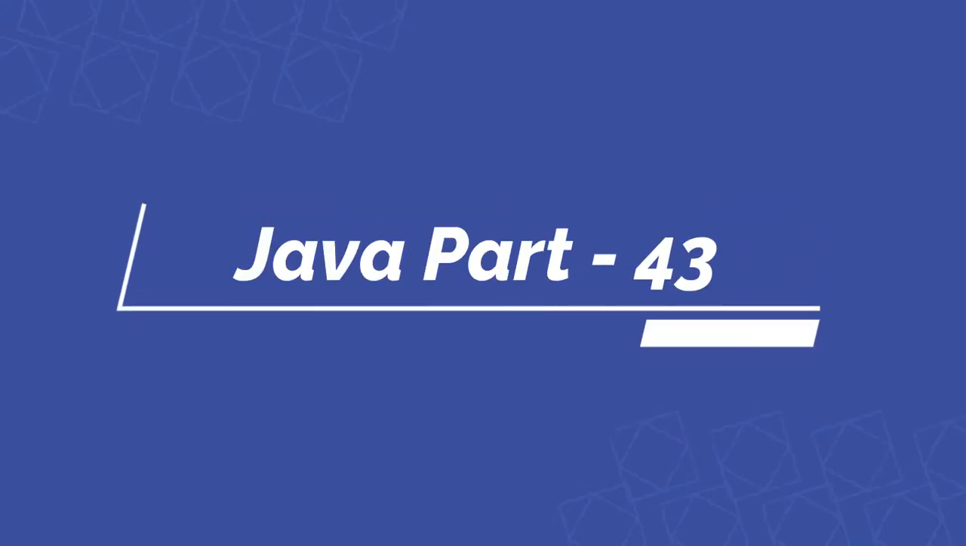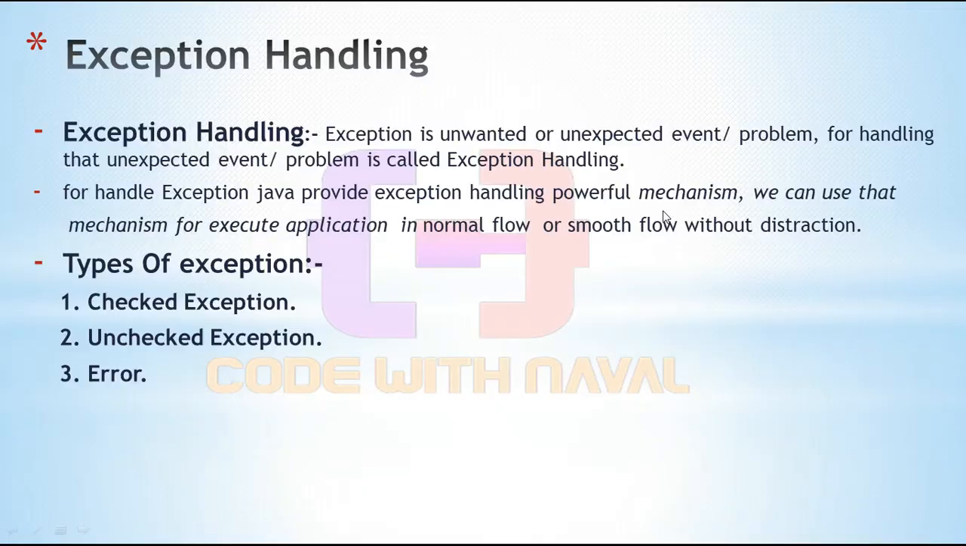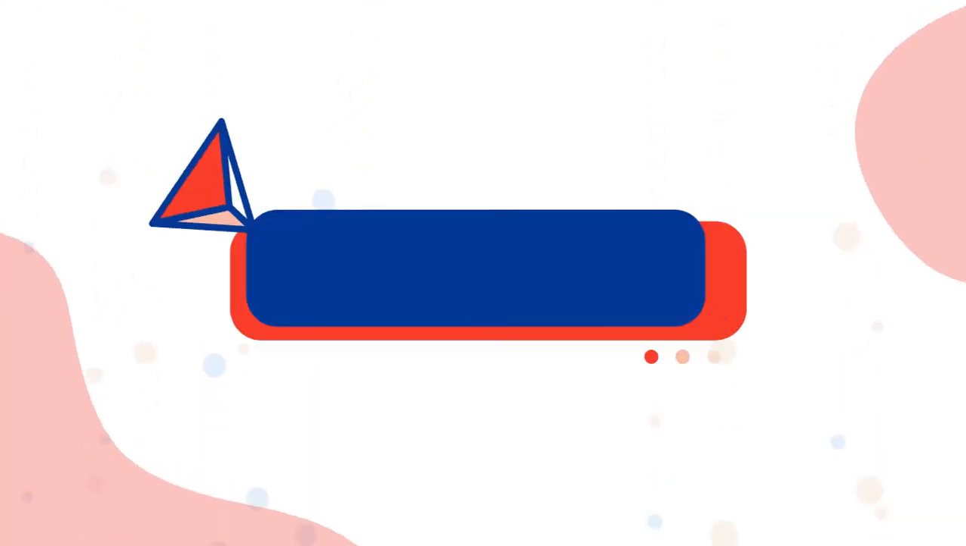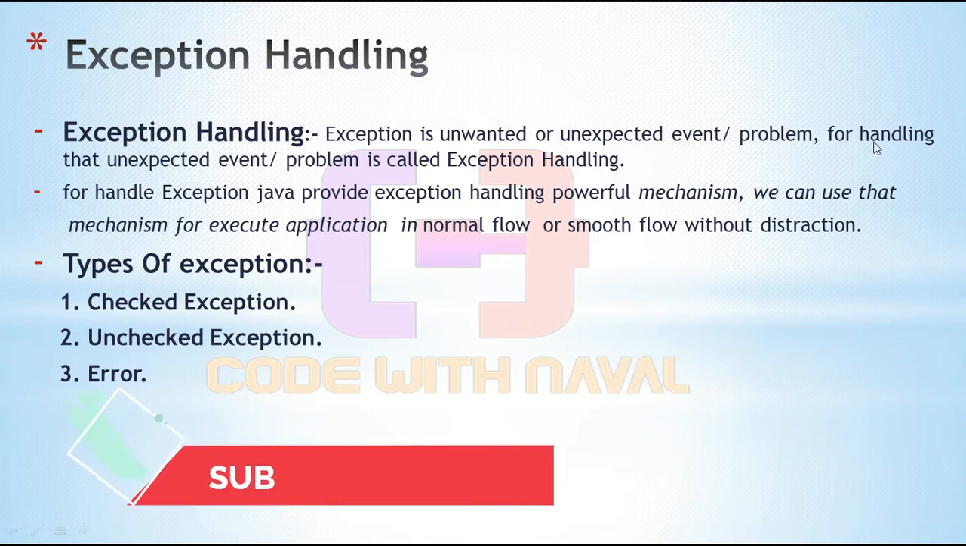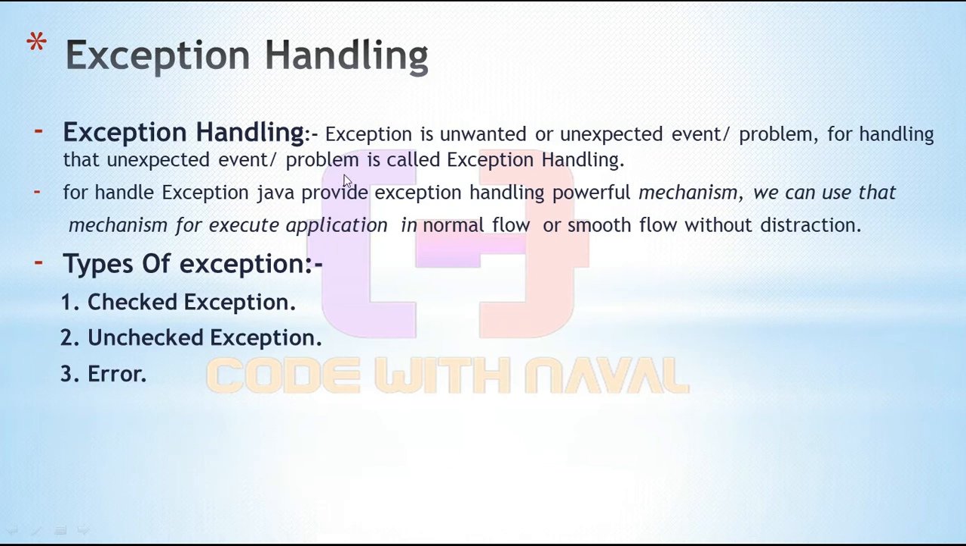Welcome to Java series part 43. In our last video, we saw exception. In this video, we are going to discuss exception handling and types of exception. So let's first understand what exception handling is. Exception is an unwanted or unexpected event, or we can say a problem. Handling that unexpected event or problem is called exception handling.